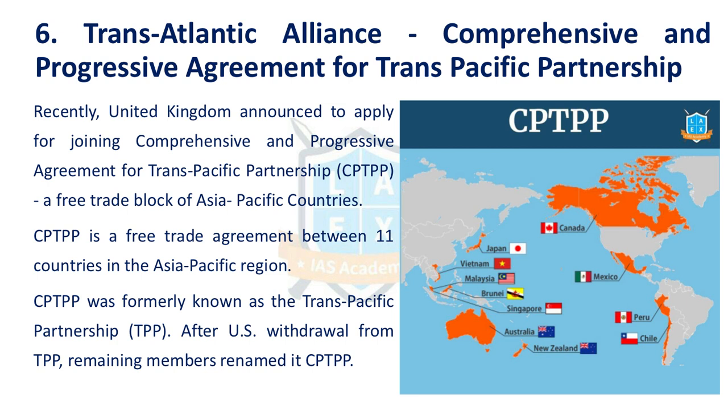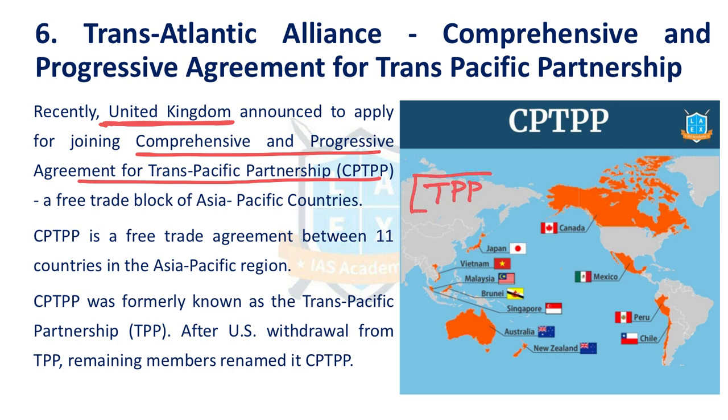Next issue is, recently UK has announced to apply to join the Comprehensive and Progressive Agreement for Trans-Pacific Partnership. Last year, TPP, Trans-Pacific Partnership Agreement, was renamed as Comprehensive and Progressive Agreement for Trans-Pacific Partnership.